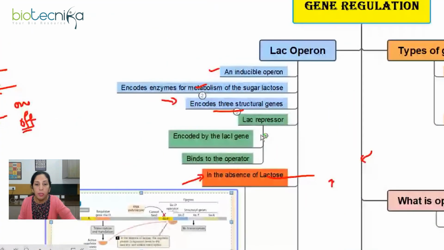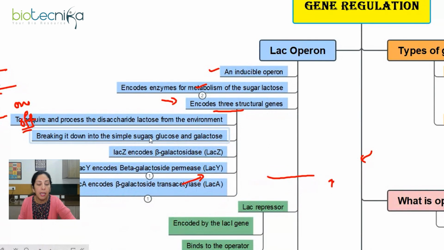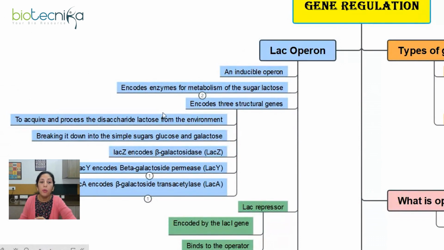Okay, even before that, let me show you what is the significance of these three structural genes, which we have seen in the structure of the Lac Operon. Their products are required to acquire and process the disaccharide lactose from the environment. Like I had mentioned earlier, when the bacteria have lactose around, only in that case will the system turn on, because those enzymes will be required to break down the lactose into simple sugar.